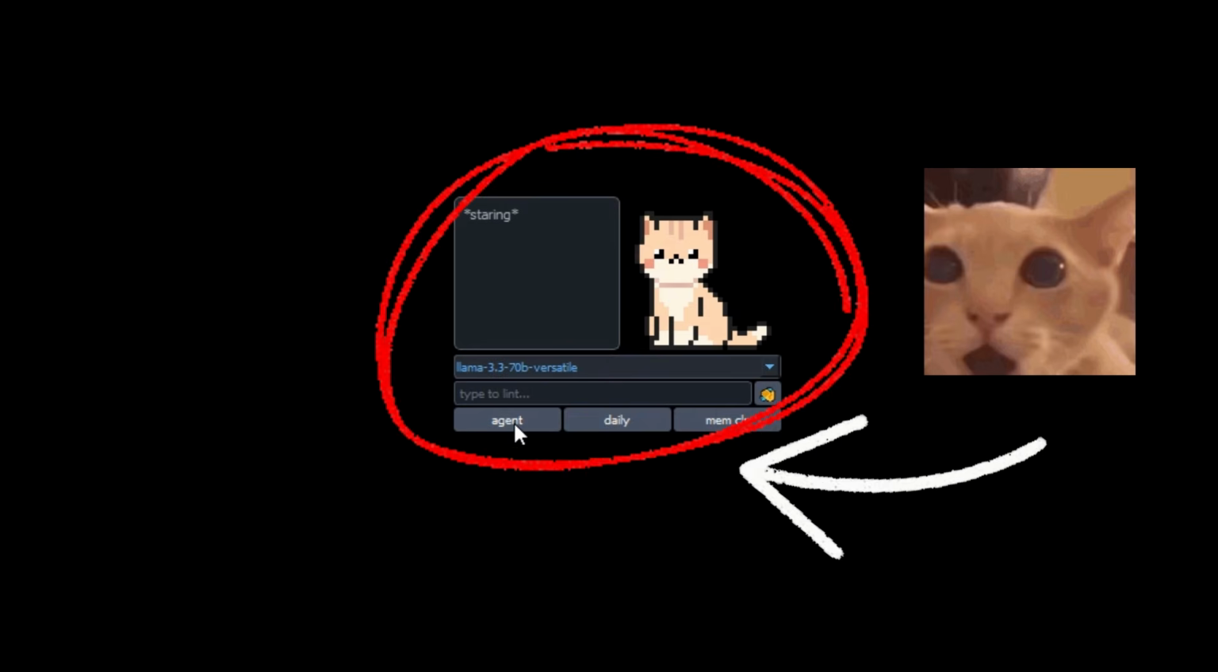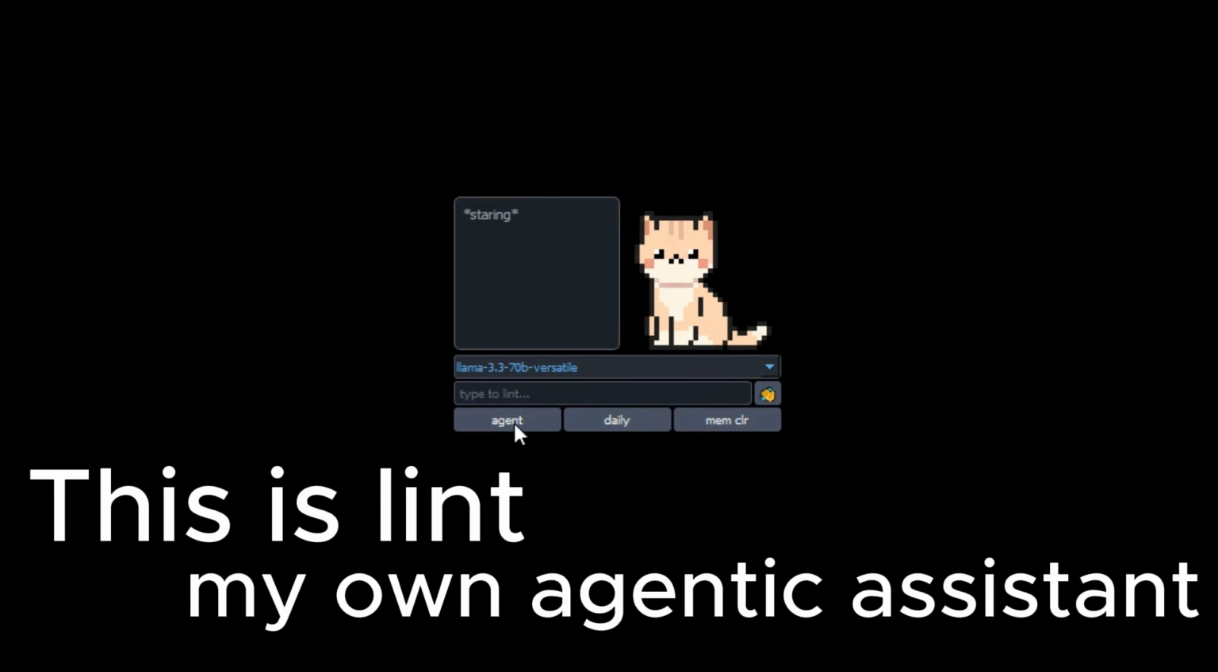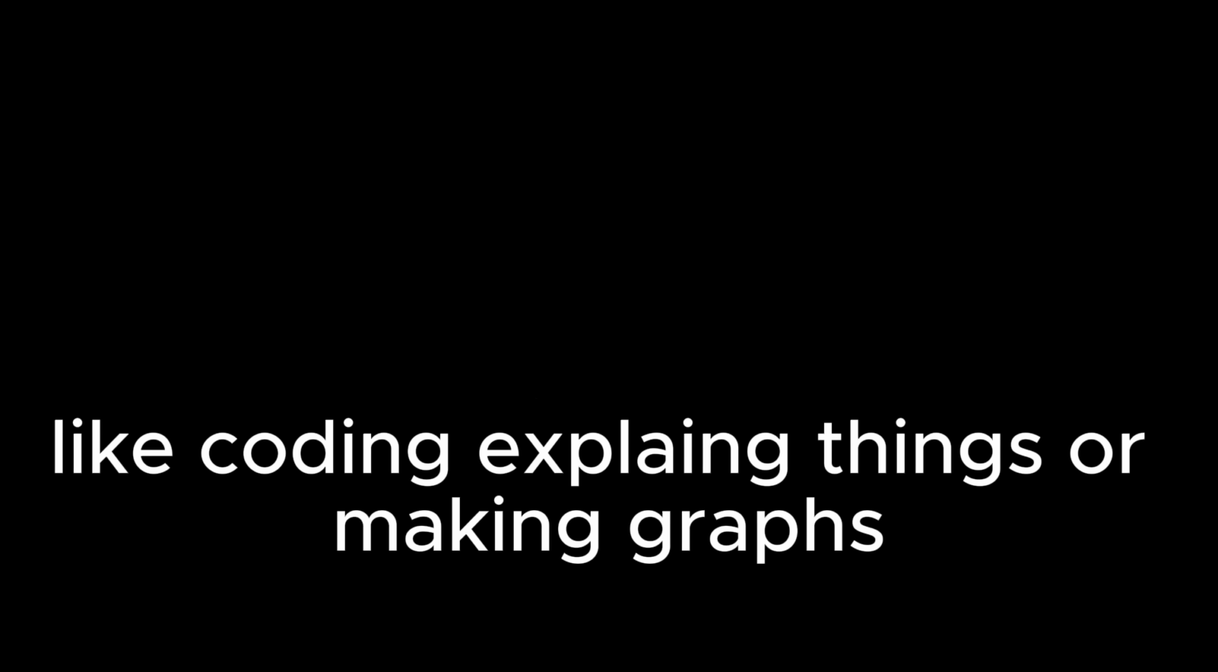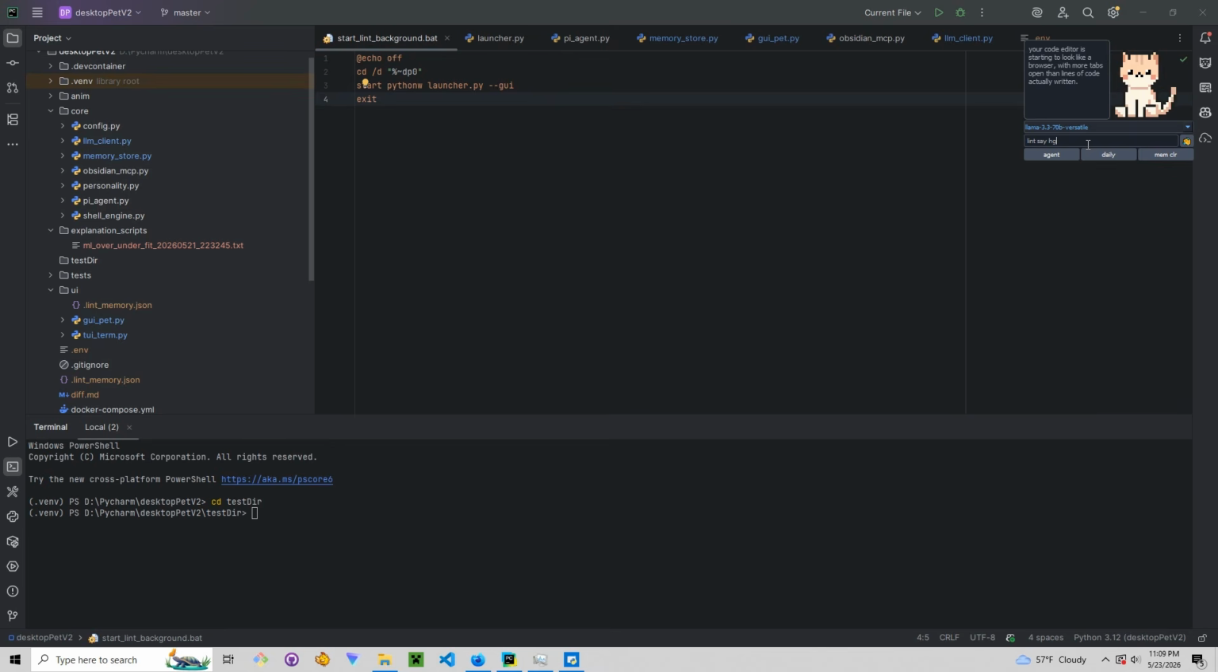I made Claude Code, but he's a cat. This is Lint, my coding agent and assistant. Lint is a TUI and GUI, meaning it lives in terminal and on screen. He is able to code and explain stuff with graphs. Lint says hi. Now I'm going to show his agent coding stuff after I type the command.